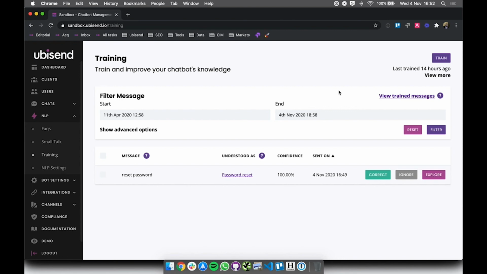As you first build and release your chatbot in the wild, you will be surprised by the number of ways users find to talk about things you thought you knew. It's extremely valuable to spend time in this section of your chatbot early on, as it allows you to improve your chatbot's performance and also learn a lot about your users.